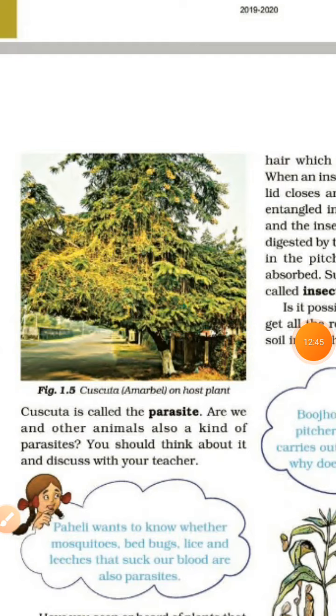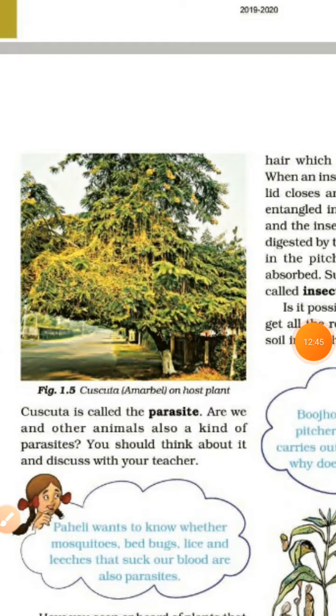Do you see any yellow wiry branched structure twining around the stem and branches of a tree? This is called Cuscuta or amarbel. It does not have chlorophyll. It takes ready-made food from the plant on which it is climbing. The plant on which it climbs is called the host. Since it deprives the host of valuable nutrients, Cuscuta is called a parasite.